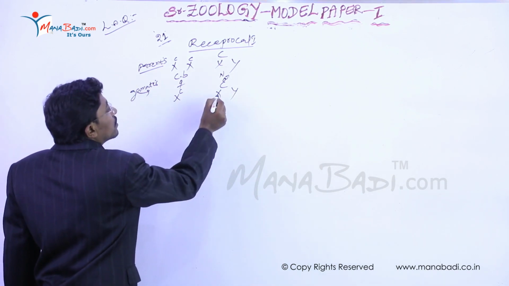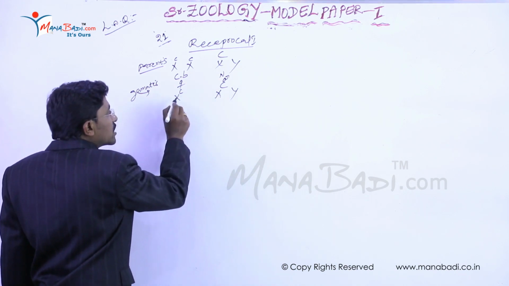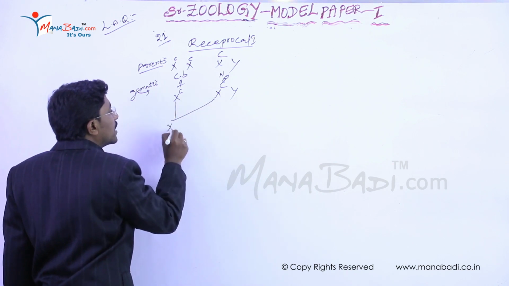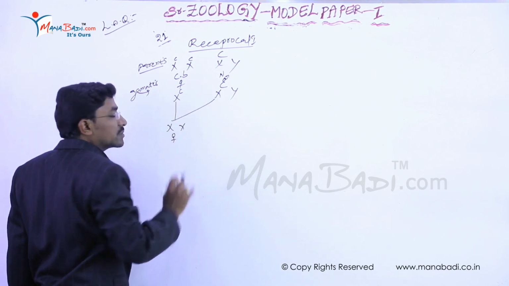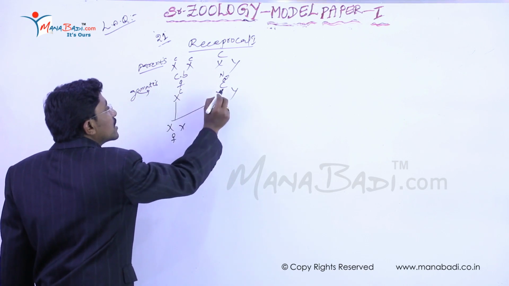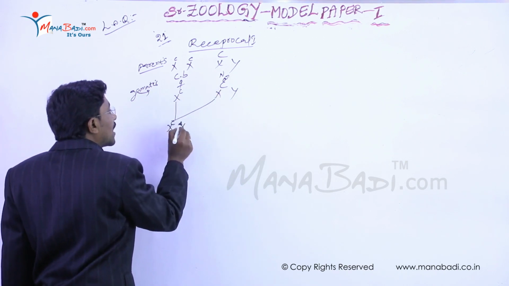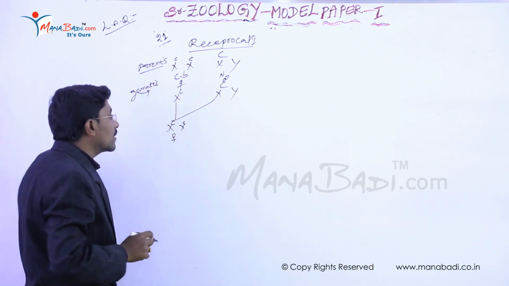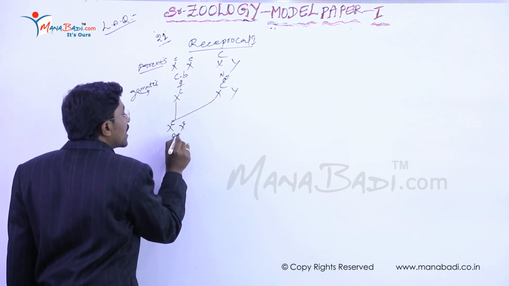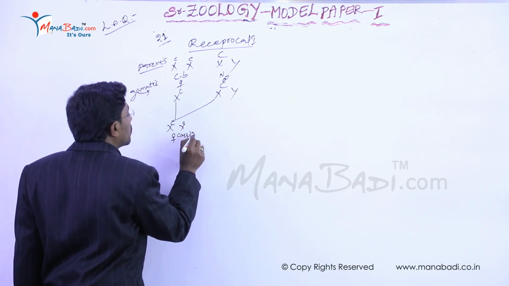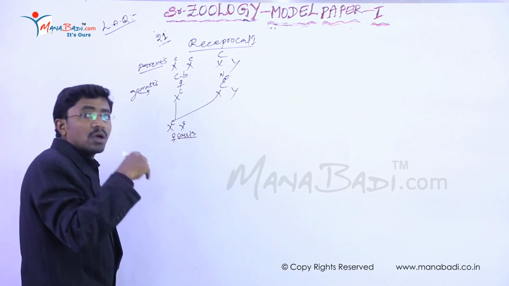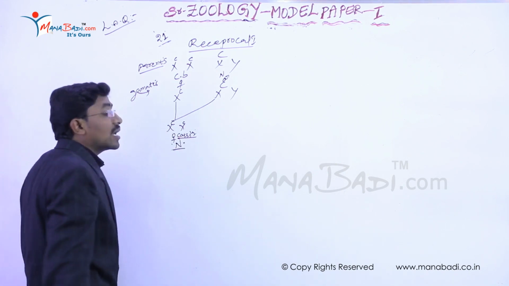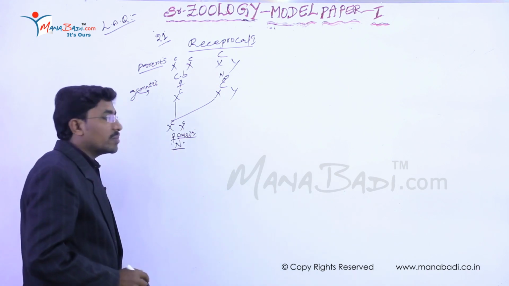So now this sperm is fertilized to this ovum. Here X and X, the determination is female. Clear? So it is the small c, it is the capital C. Now capital, small. These are the heterozygous chromosomes. Now this female is a carrier female, but she does not show any color blindness character. So she is normal. This is a normal female.